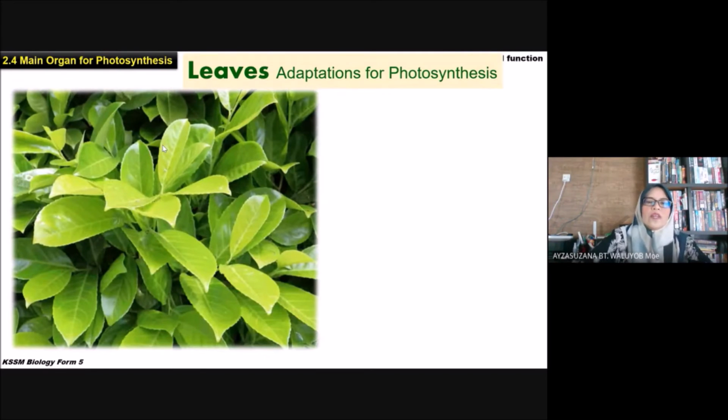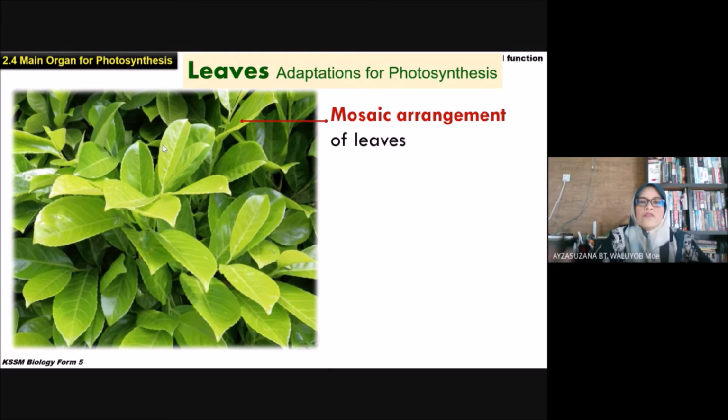Now look at the structure of the leaf. Kita dah belajar the structure of the leaf, the internal structures of the lamina leaf. We learned already in the previous lesson. So now kita nak tengok the leaf adaptation for the photosynthesis. First, the arrangement. The leaf arrangement is the mosaic arrangement, susunan dia.